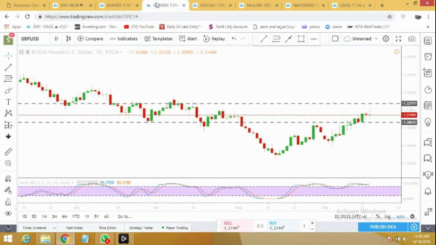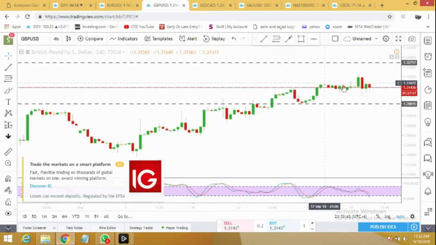We move to pound dollar from here. Pound dollar has been performing well for the last 2 months. Even today it looked much better, but after touching 1.3215, which was a weekly resistance level, it dropped and right now it's closing in red. For tomorrow I'm expecting it can drop to 1.3061, and in the coming days it's heading to 1.2787 level.